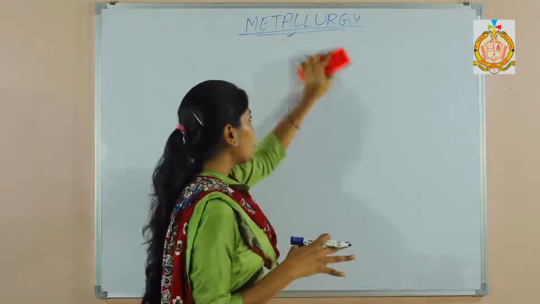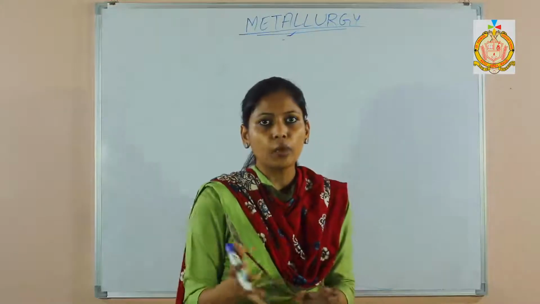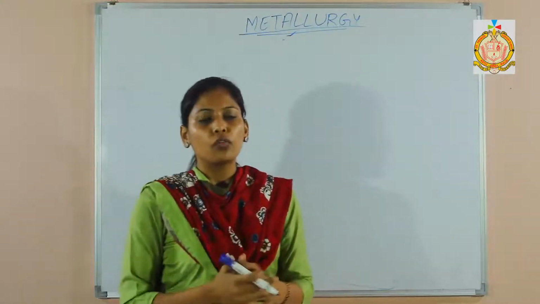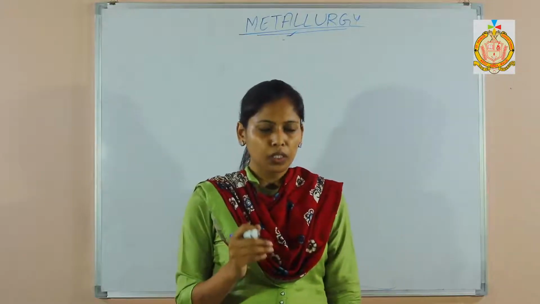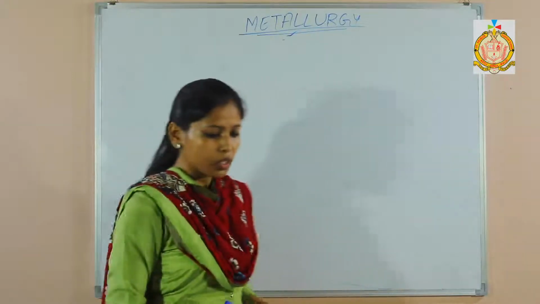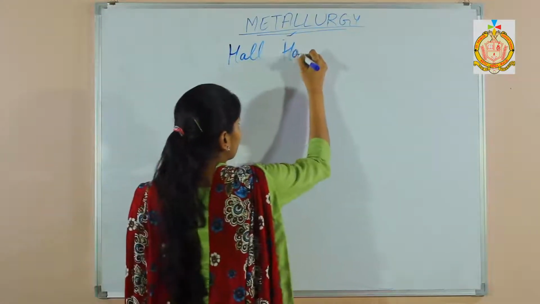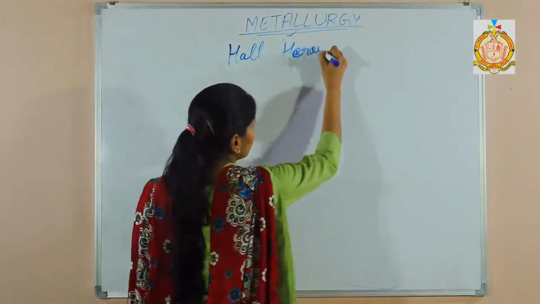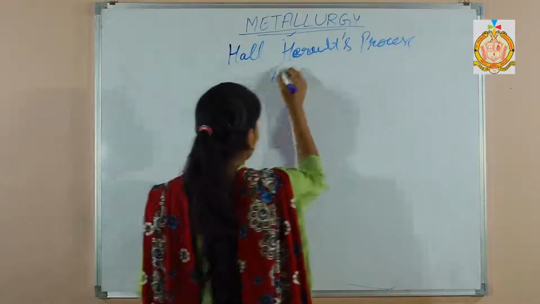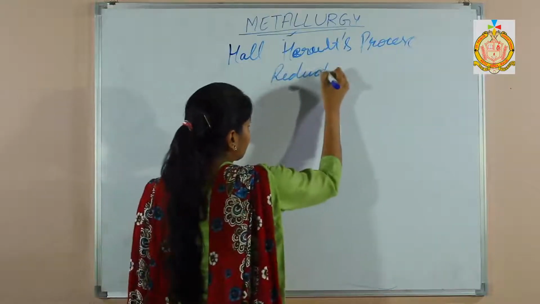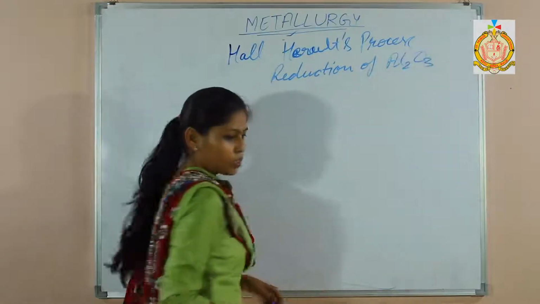By the addition of these 2 substances, the melting point is reduced from 2050 to 950. So this is all about Hall-Heroult's process, for reduction of aluminum oxide.